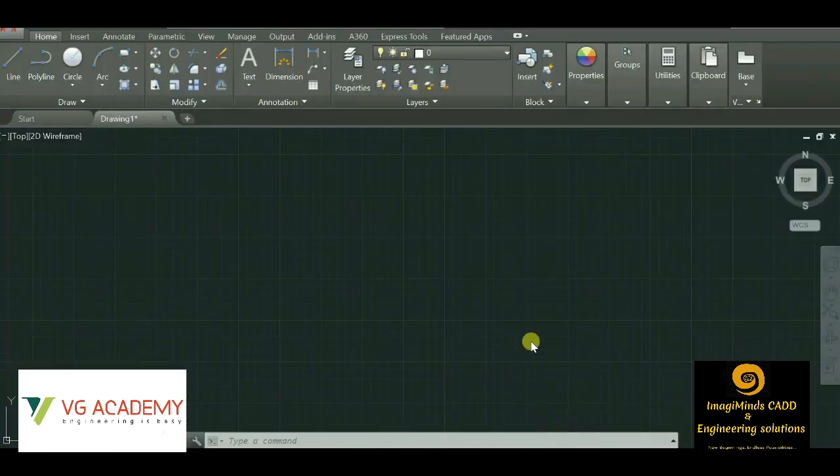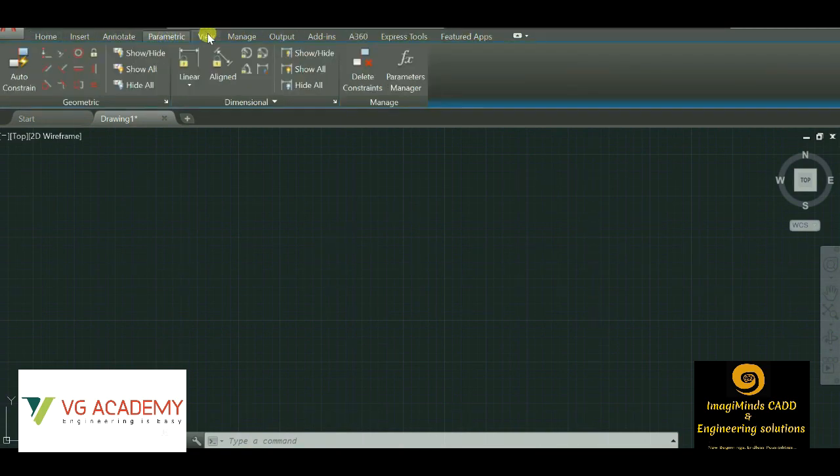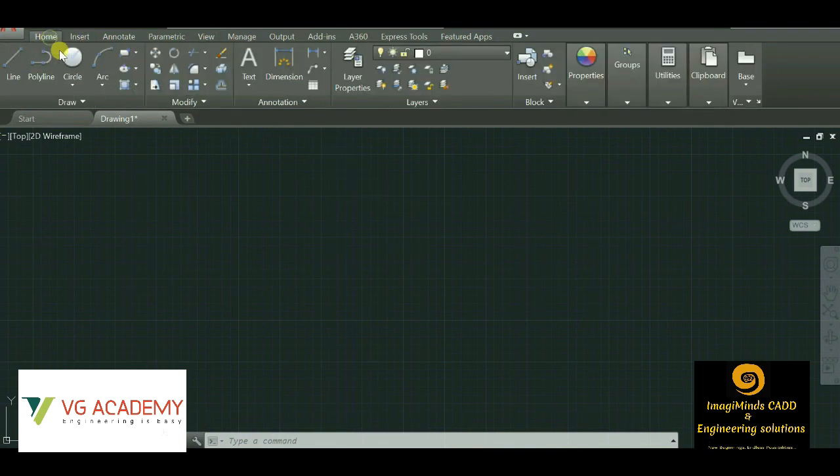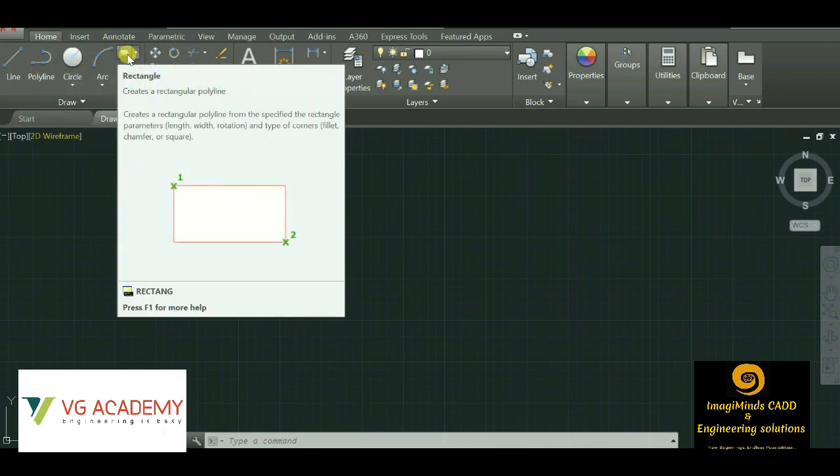So guys, you can see the AutoCAD screen is opened over here. First of all, I'll let you know about the graphic user interface, GUI. These are the menu bar options: home, insert, annotate, parametric, view. Under the home menu bar option, we have the draw toolbar. If you want to draw any object, we can use the line option, polyline, circle, arc, rectangle. With this, we can draw different types of drawings.